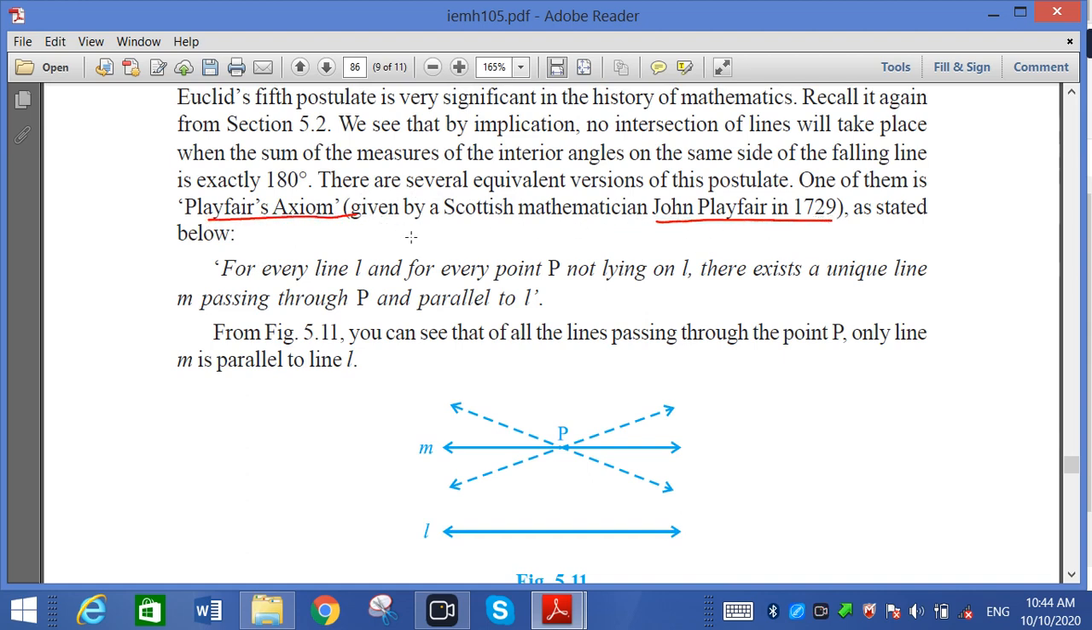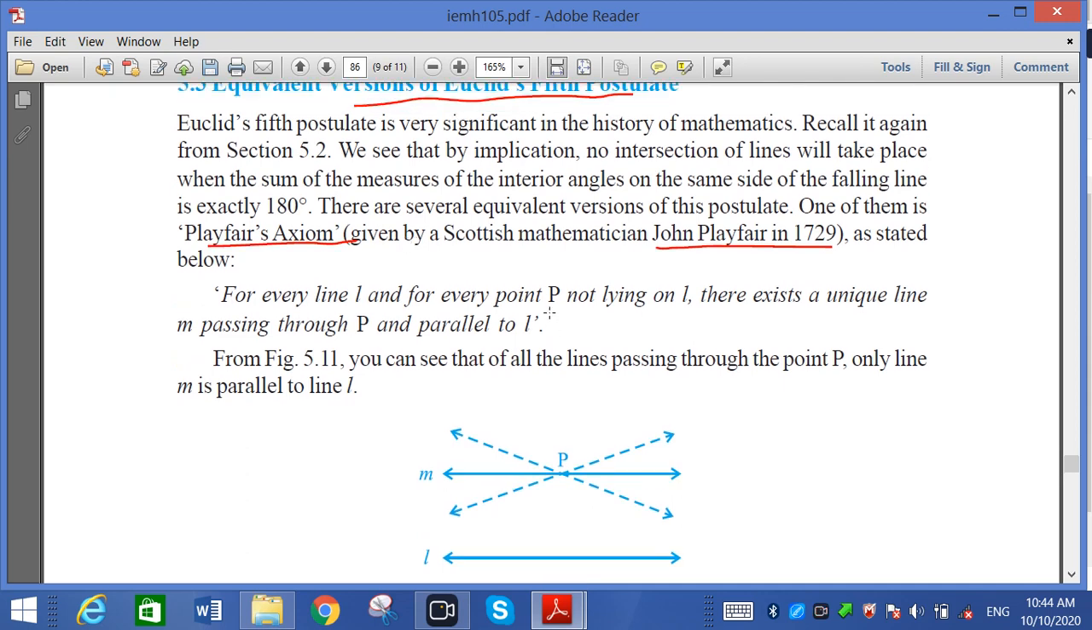It is called Playfair's axiom, right. So I am reading. Euclid's fifth postulate is very significant in the history of mathematics. Recall it again from section 5.2. We see that the implication is that no intersection of lines will take place when the sum of the measures of interior angles on the same side of the transversal line is 180. There are several equivalent versions of this postulate. One of them is called Playfair's axiom.